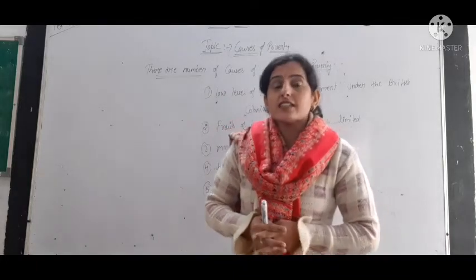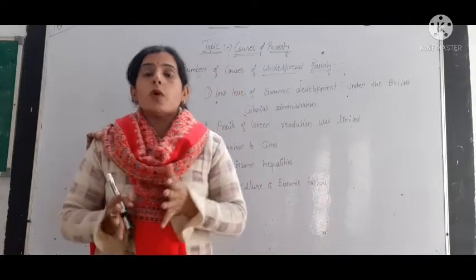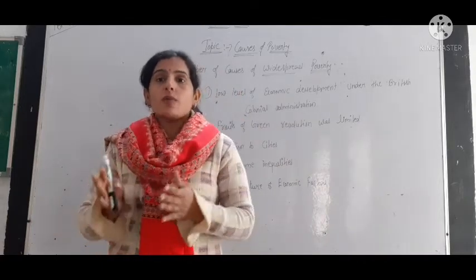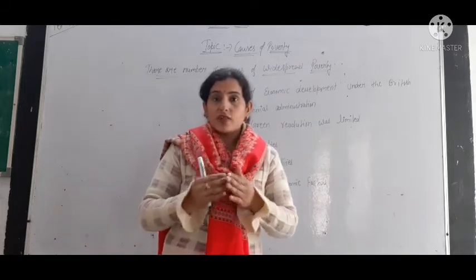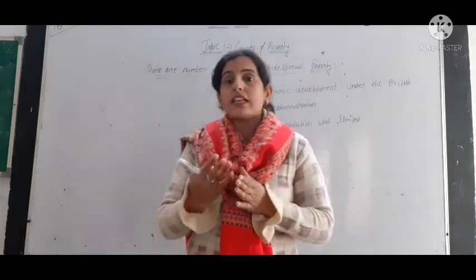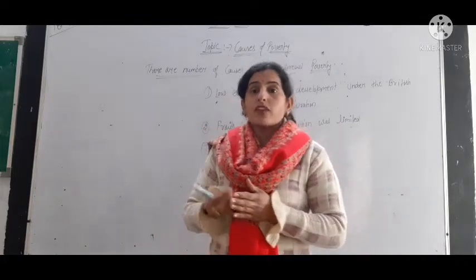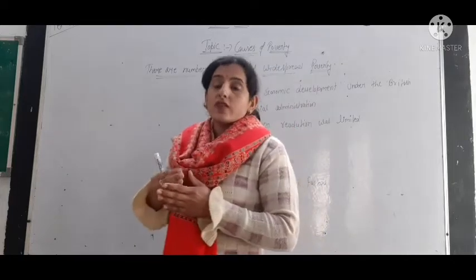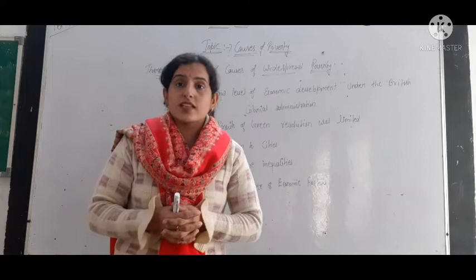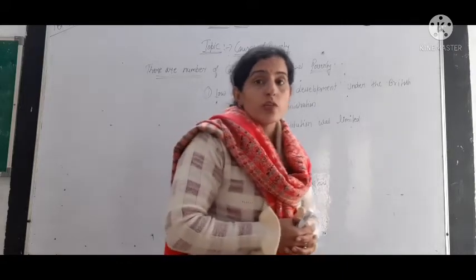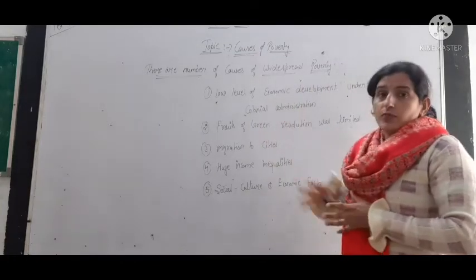So as we are discussing the chapter Poverty as a Challenge. About poverty we have discussed from almost every dimension. We have discussed the meaning, then we have also seen poverty as rural poverty and urban poverty, absolute poverty, relative poverty. Then we have also talked about how poverty is seen by social scientists, then vulnerable groups. Okay, so now we will talk about the causes of poverty.